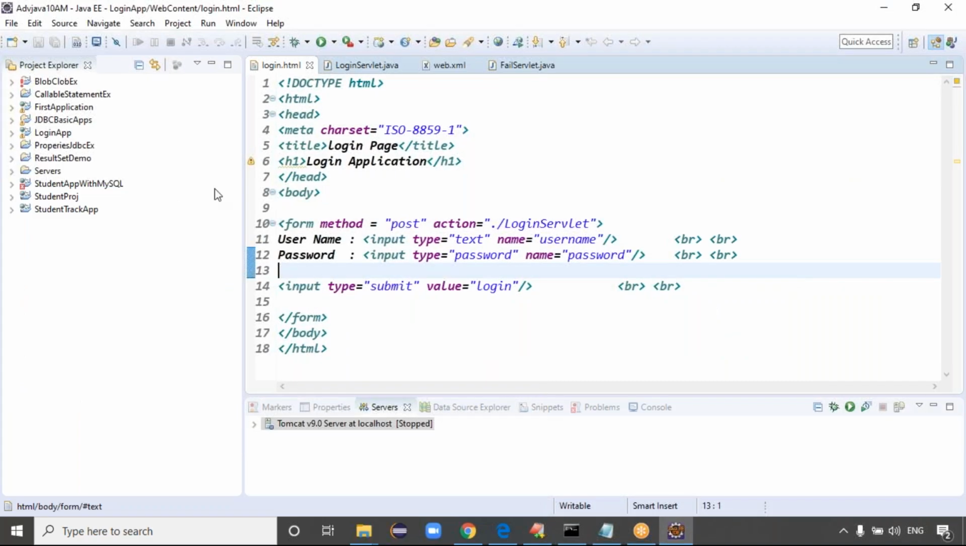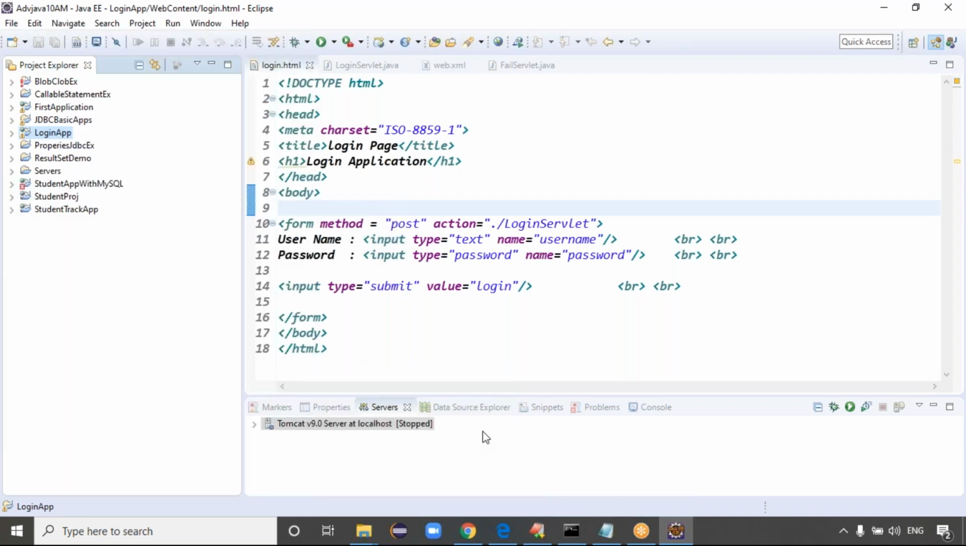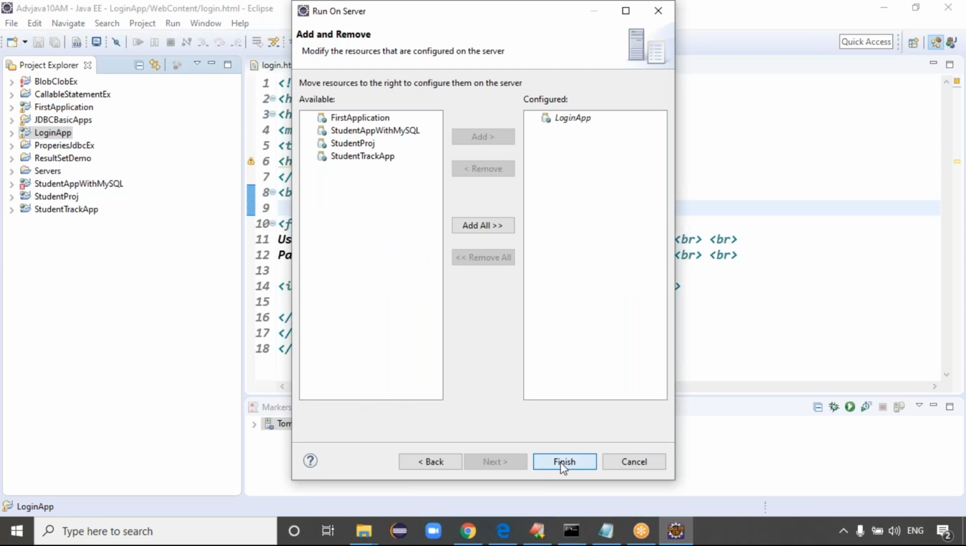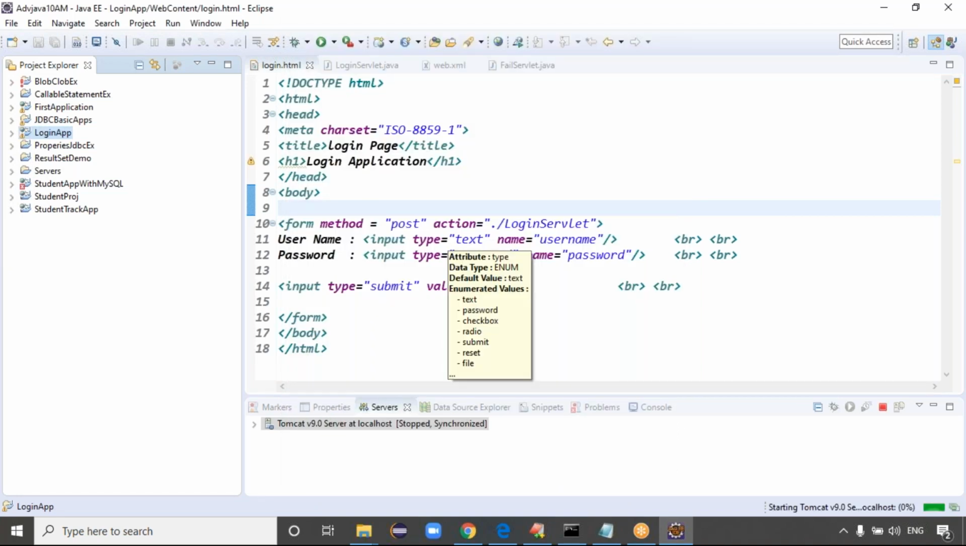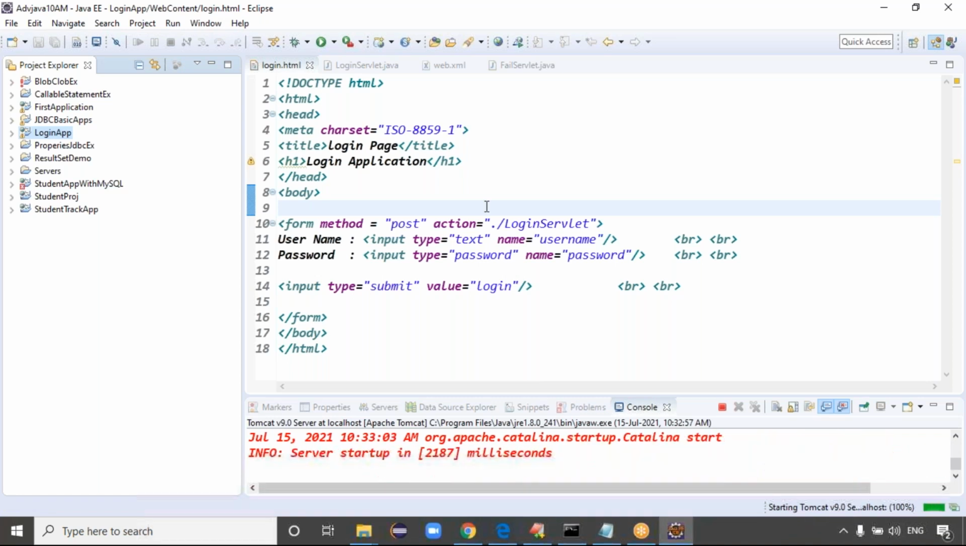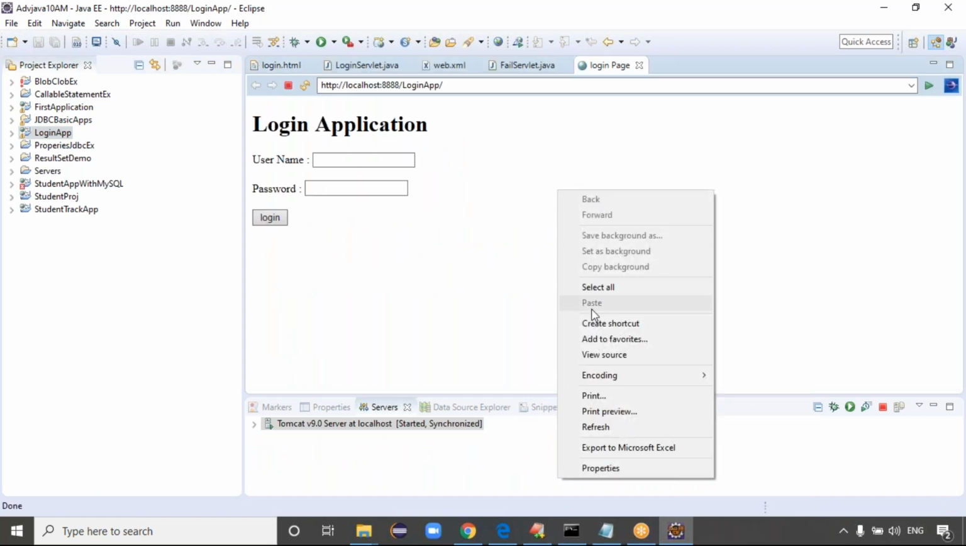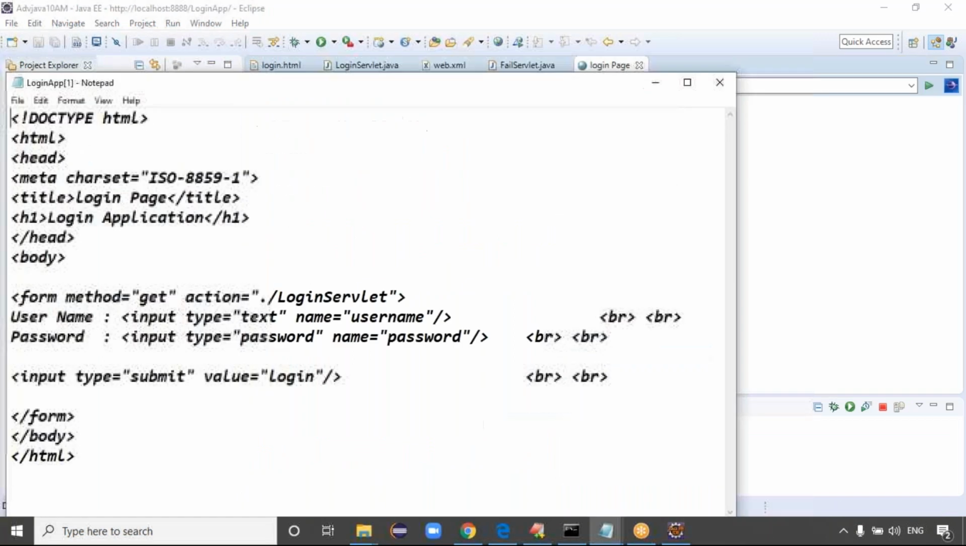Come to our application, guys. So the post request you are sending now, form method equal to post. Login application, right click, run on server. So click on next, click on finish. If you click on finish, the server will start. The welcome page is open. Right click and view source once, guys.